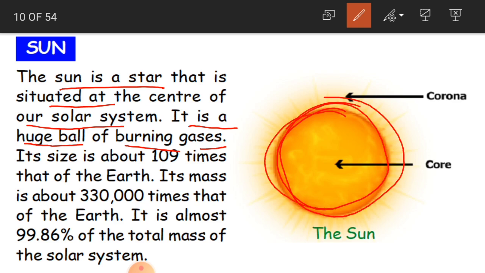The sun is round in shape and it is huge. It is a big ball of burning gases.